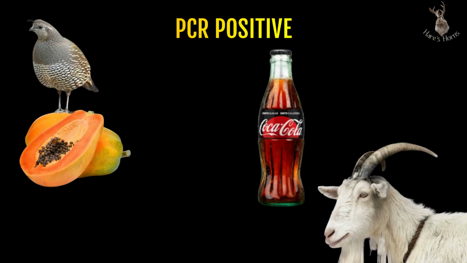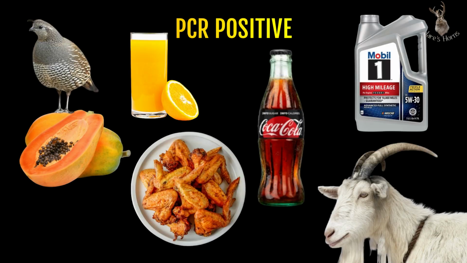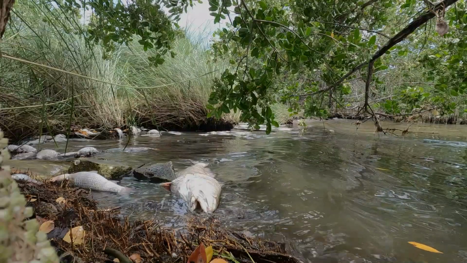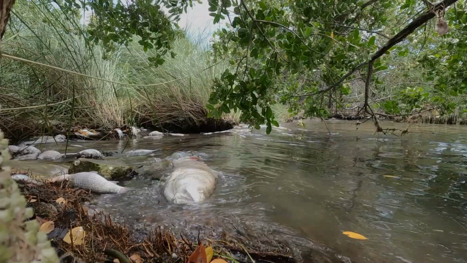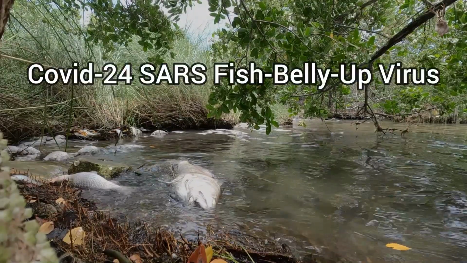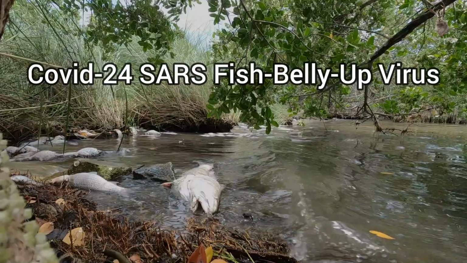Papaya, goat, quail, Coca-Cola, motor oil, fruit juice, chicken wings, you name it. They were all tested PCR positive for the COVID-19 virus. Yeah, I am absolutely sure this poor fish would test PCR positive for a novel COVID-24 SARS fish belly-up virus.